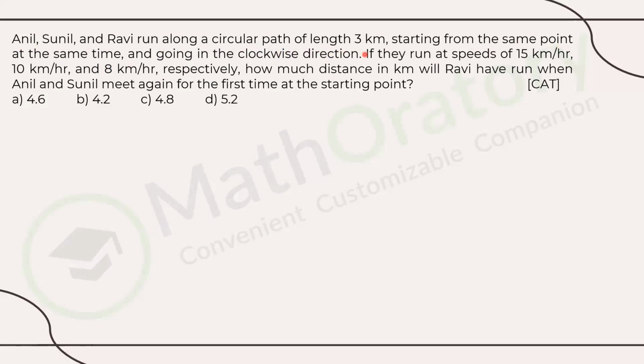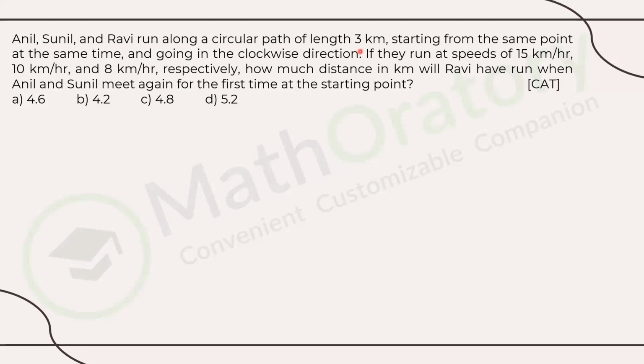So when it comes to circular tracks, these three things actually matter. Where do they start from? Is it same or not? If not, then relatively some sort of information must be given. Are they starting at the same time or not? If they're not, then do we know the different times that they start from, or at least the gap in time at which they start? And whether they are moving in the same direction or opposite direction. So same direction, opposite direction, which is clockwise, which is anti-clockwise, really doesn't make any difference unless something specific to that has been asked for.